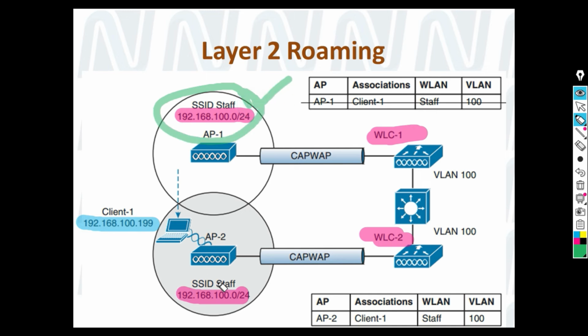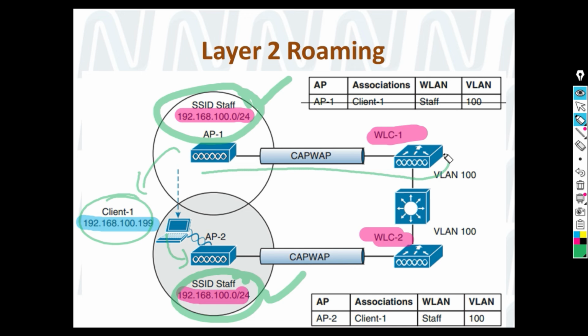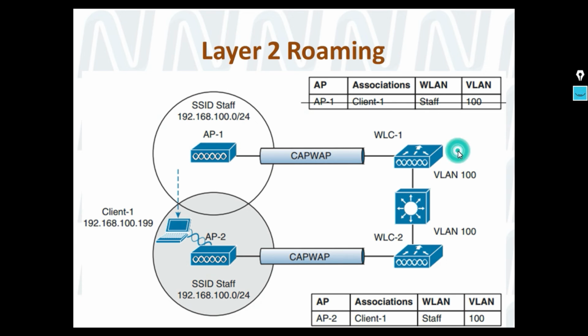The IP subnet here and here is the same, with no difference. The client receives the same IP address when roaming from one AP to another. Earlier the association was with WLC1, now the association is with WLC2 over the same VLAN. You can see the VLAN is the same. This is what is known as layer 2 roam.